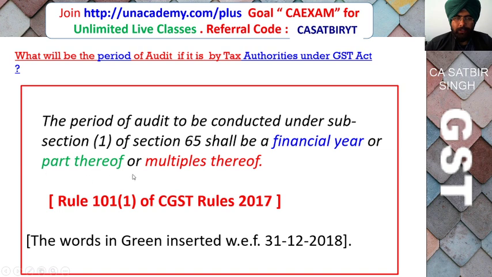Here the words in green, that is "part thereof", have been inserted from 31st December 2018, because earlier audit could be ordered either for the entire financial year or for multiples thereof, but not for part of a financial year. Now audit for part of a financial year can also be ordered, even for 2 months or 6 months.